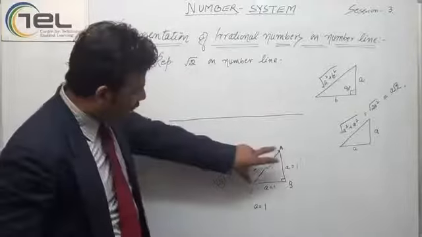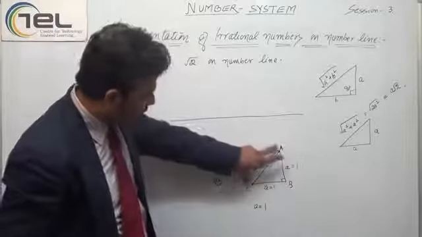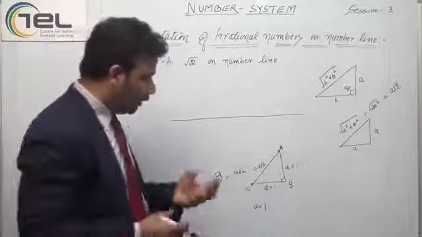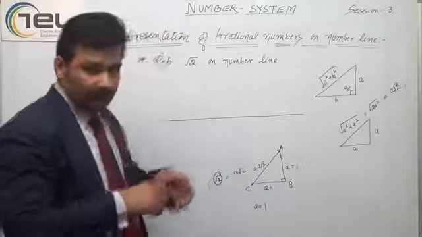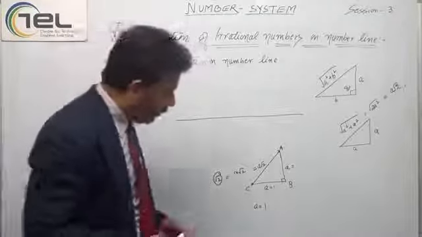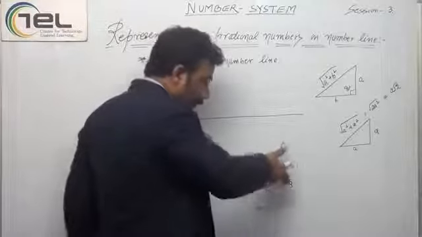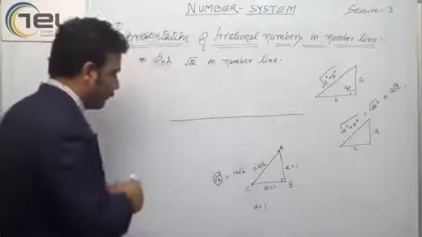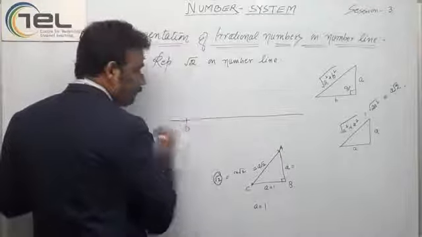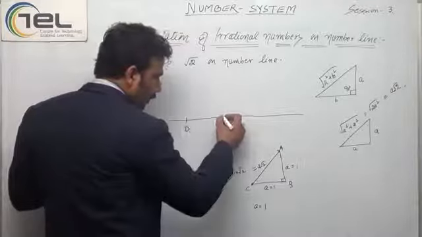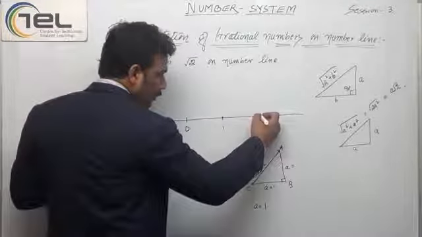So I have to mark this distance. I know the length of this distance by default, because from my scale I can mark 1 unit like this. If this is 0 and this is 1, again this is 2.